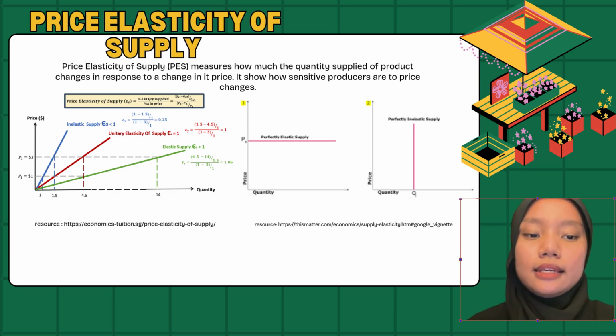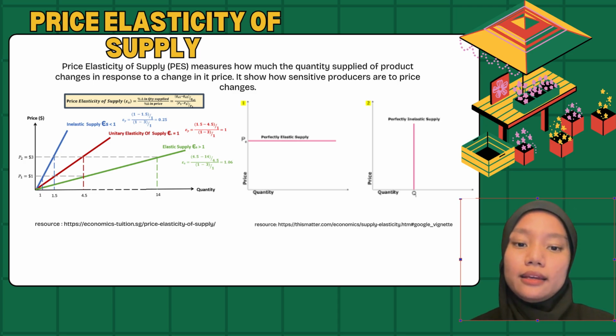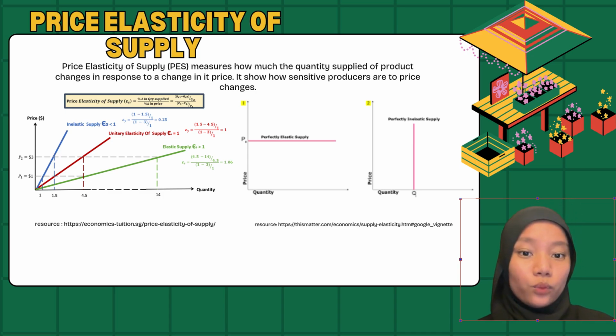Second one is inelastic supply. For example, oranges. Even if the price increases, the farmer cannot grow the oranges faster, because inelastic is when PES is less than 1.